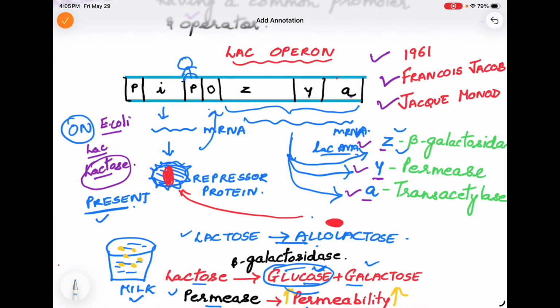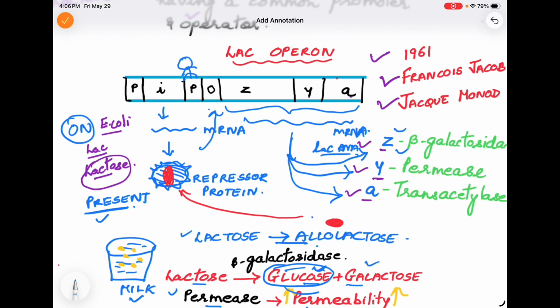And then there are three structural genes, Z, Y and A. Z produces beta galactosidase, Y produces permease and A produces trans-acetylase. Beta galactosidase helps in the hydrolysis of lactose, producing glucose and galactose, glucose being the primary source of energy for E. coli. And permease increases the permeability for lactose. Trans-acetylase has a function, but at this level we will not study it in the functioning of Lac Operon. So I hope you have understood.